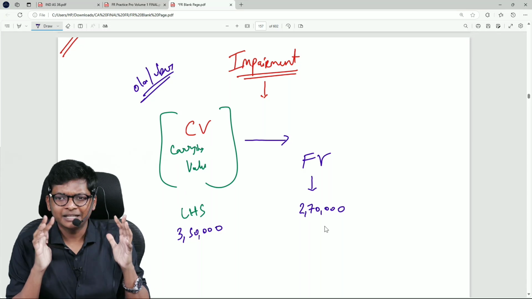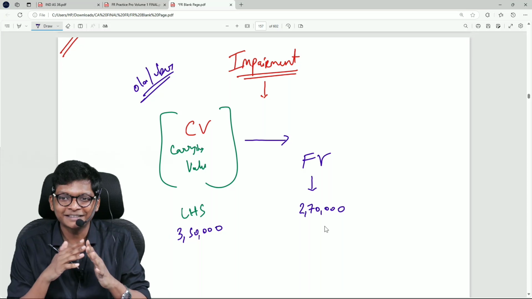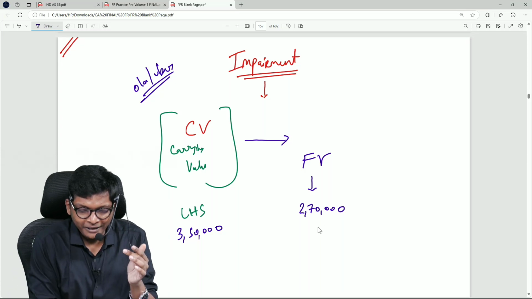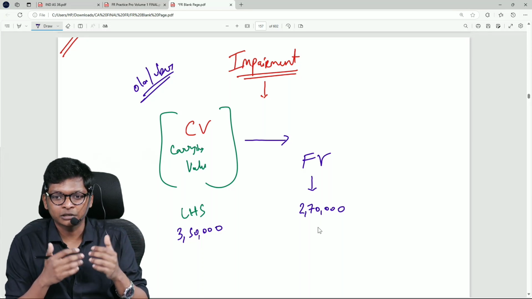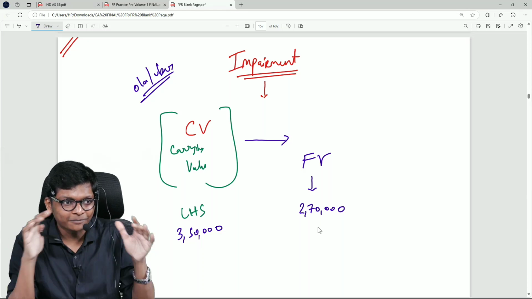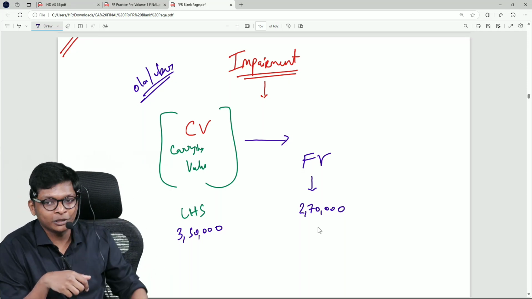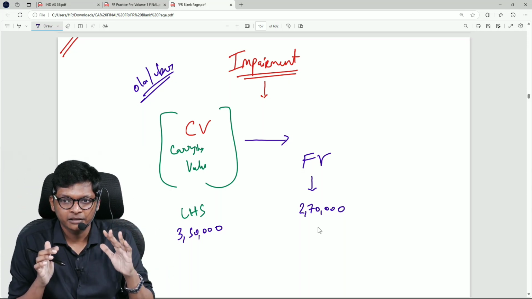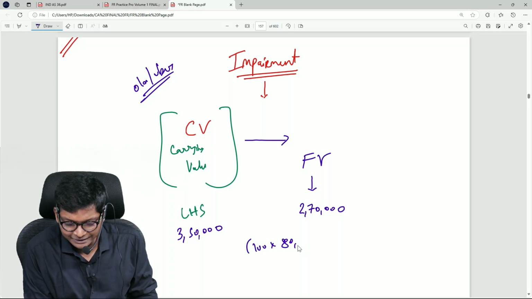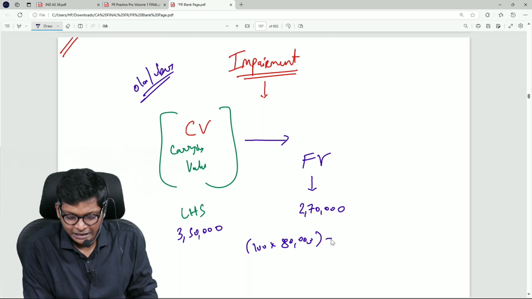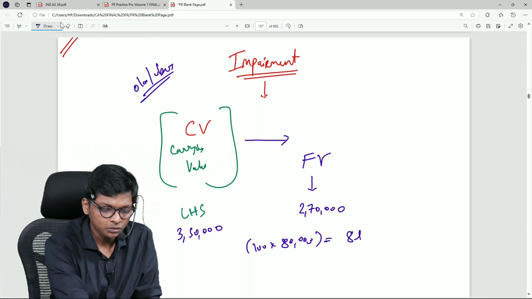Now you tell me, you are the Ola cab or Uber cab driver, running that cab. Are you going to sell? Now if I suddenly do impairment in the Ola guy's cab, you say, sir, I'm a driver. I'm in CA final class. Okay, you're an Ola cab guy with 100 cabs under you. You're managing 100 cabs worth 3,50,000 book value each. Each cab's value is 2,70,000. Now, can I do impairment? 100 cars into 80,000 per car decrease, 8 lakhs debit to P&L. Will you agree? Why would you not agree?